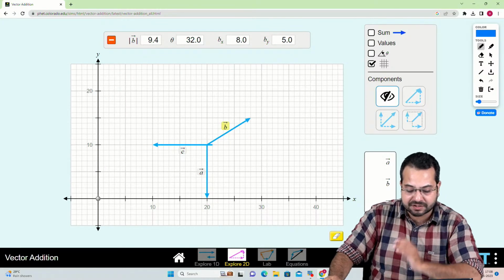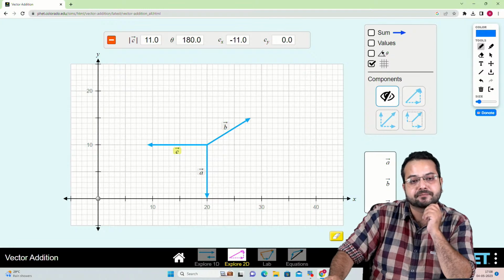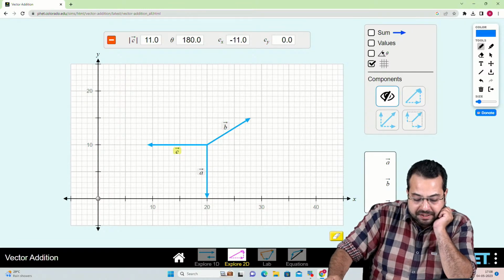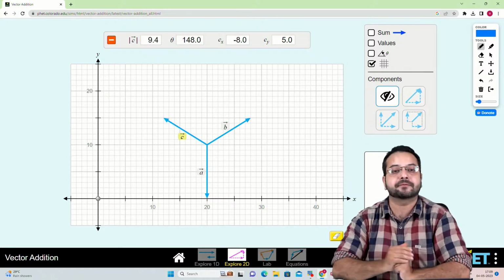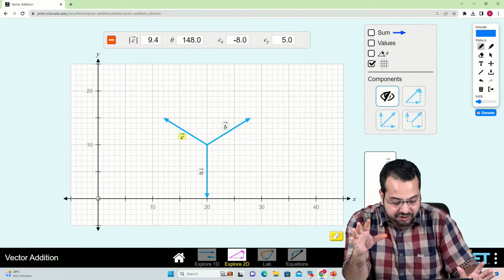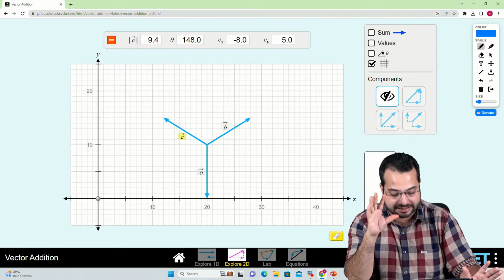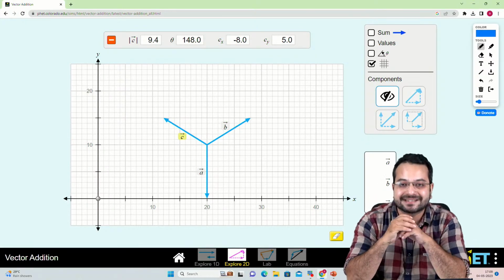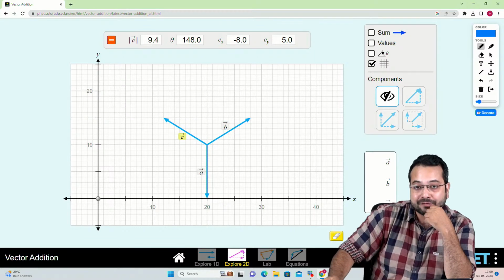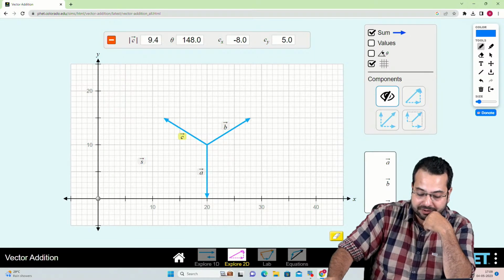So I've rotated this vector something like this. And I've also rotated this vector something like this. I'm not changing the magnitude, I'm only rotating. Notice that I'm not changing the magnitude. So I have arranged the 3 vectors something like this. Now I want to find the sum. Let's try to find out the sum.